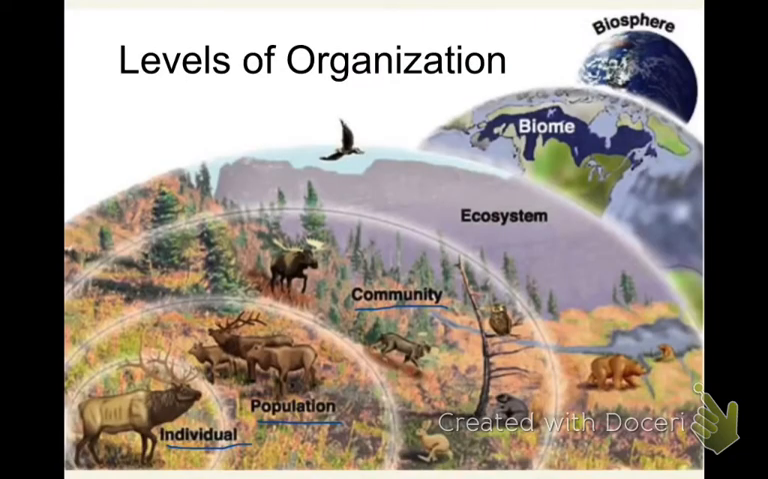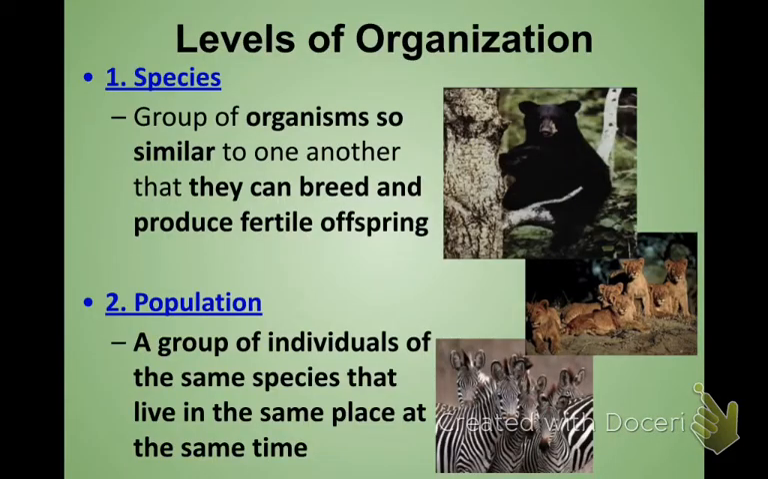We're going to now look at the different levels of organization within the ecosystem. It goes from the single individual all the way out to the biosphere. So your first level is a species. When we talk about a species, we are looking at a single individual of that particular species. In order for two individuals to be considered to be from the same species, they have to be very similar to one another, but they have to be able to reproduce with one another and create a fertile offspring.